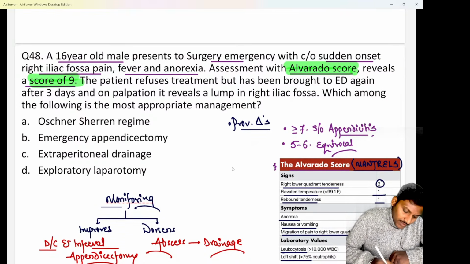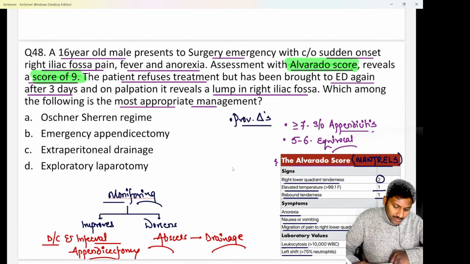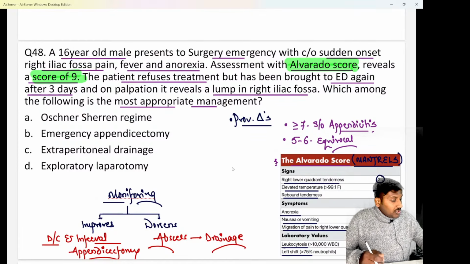But they are saying after this, the patient refuses the treatment but is brought to the emergency department again after 3 days. And now on palpation, it reveals there is a lump inside the right iliac fossa. Which among the following is the most appropriate management for this case? The options are: option A, Ochsner-Sherren regime, which is a conservative management. Option B is an emergency appendectomy. Option C is an extraperitoneal drainage. Option D is an exploratory laparotomy. So please tell me what is going to be the treatment in this condition.